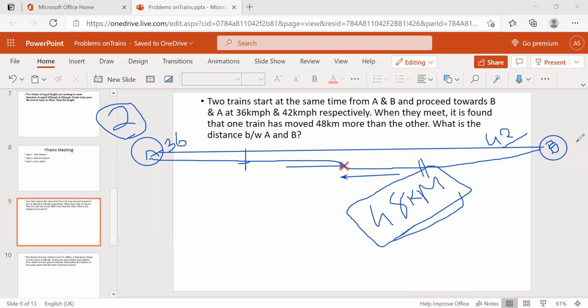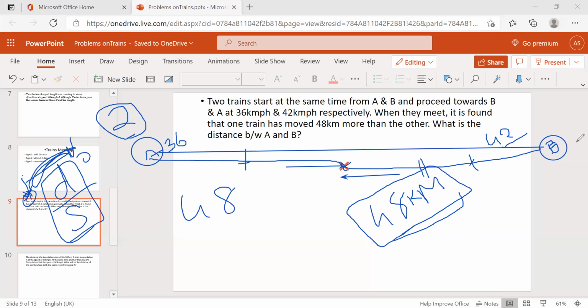The concept we already discussed in time and distance: if a thief runs ahead and the police start after 5 minutes, the gap between them depends on the speed difference of the police and thief. That speed difference will give the answer. The same thing here. This train runs up to here, and this train also runs up to here, but this train is 48 kilometers more. So it has already moved 48 kilometers ahead.